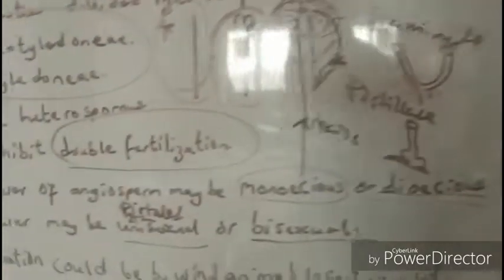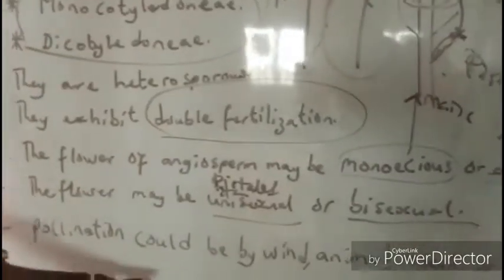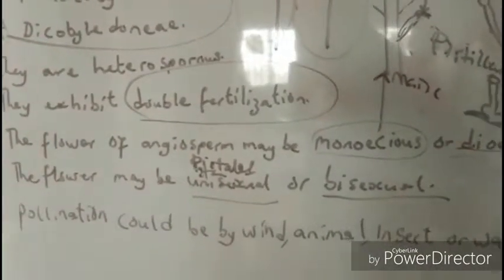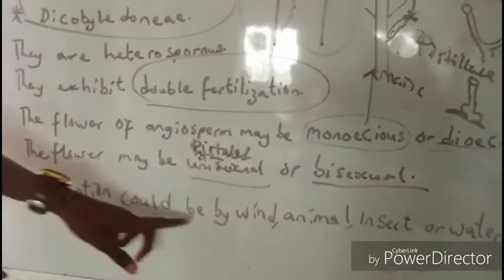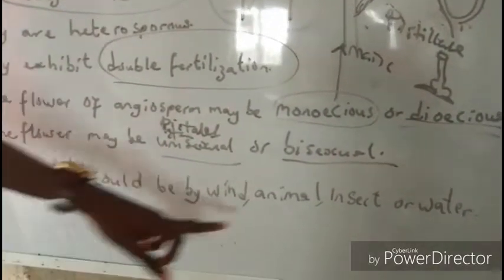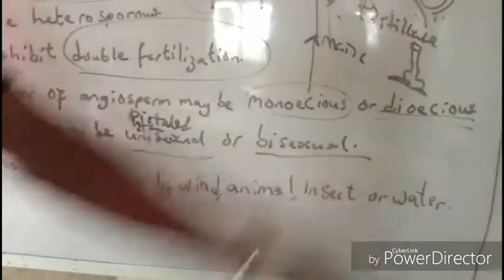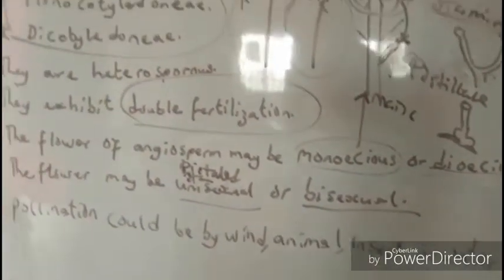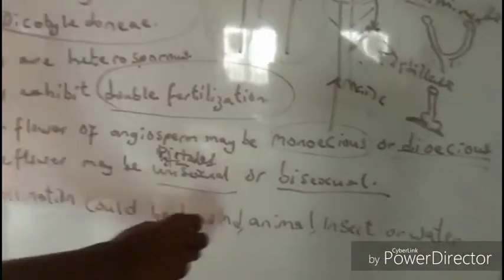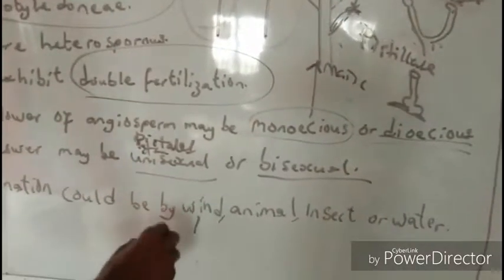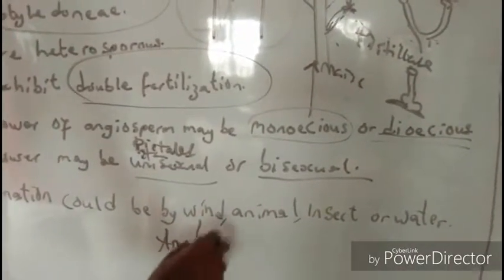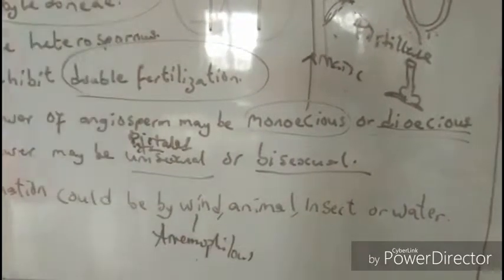Now, moving on. Pollination could be by different means. It could be by wind, by animal, insect, or water. If the flower is pollinated by wind, we call it anemophilous.